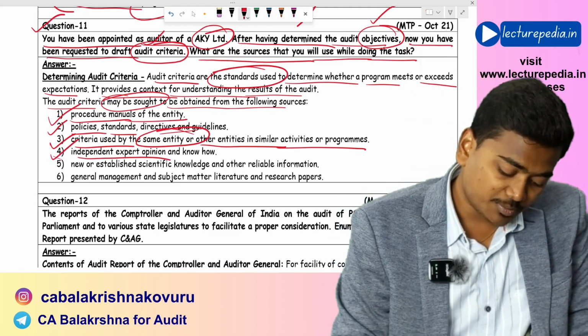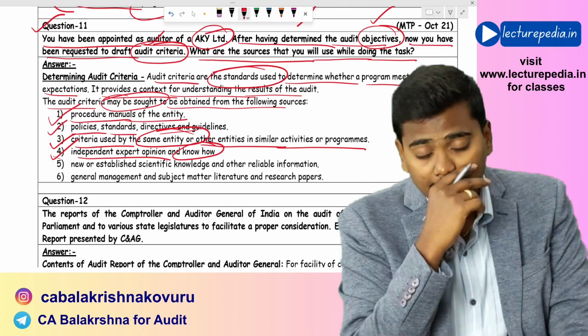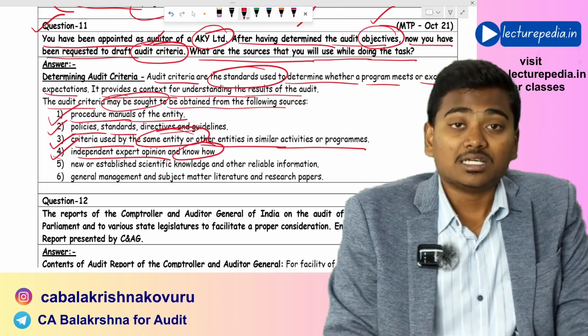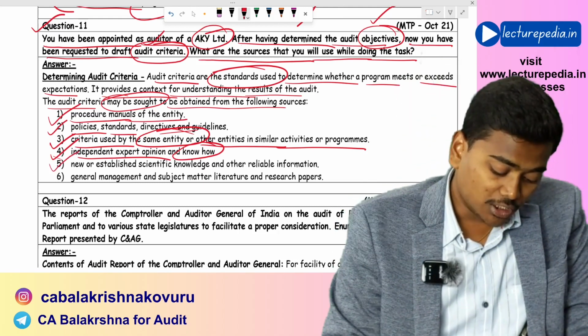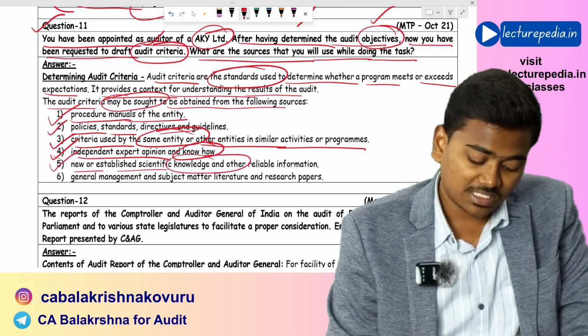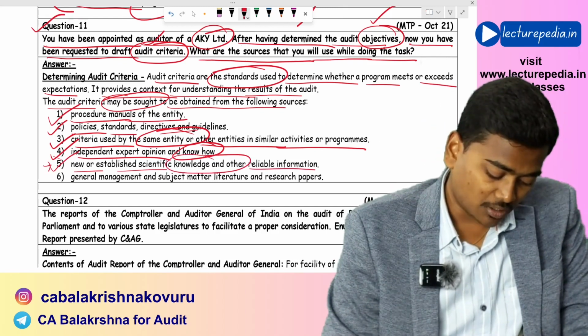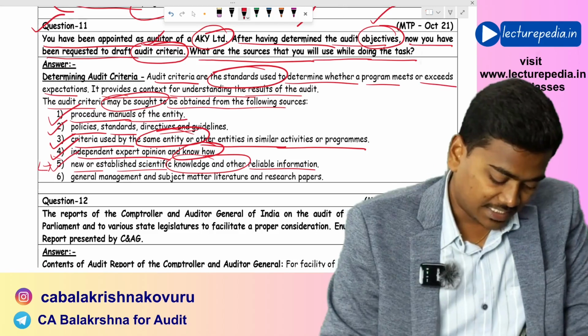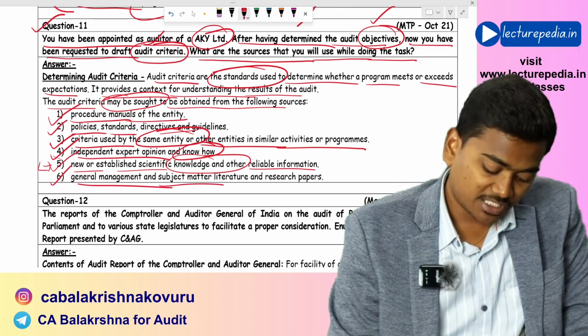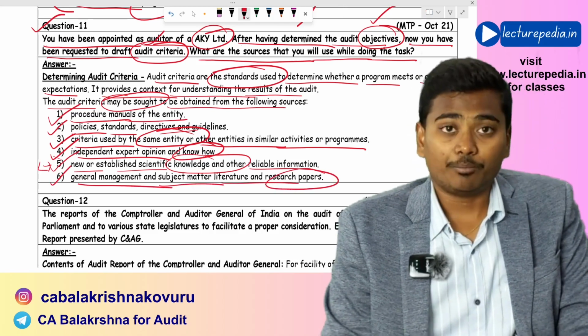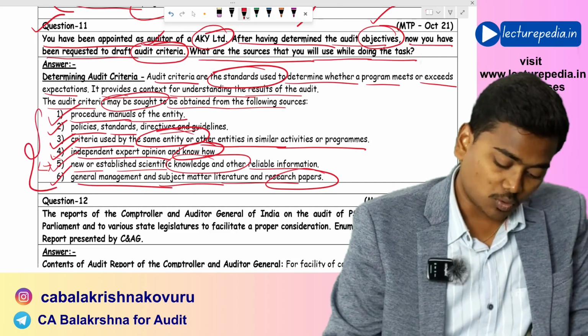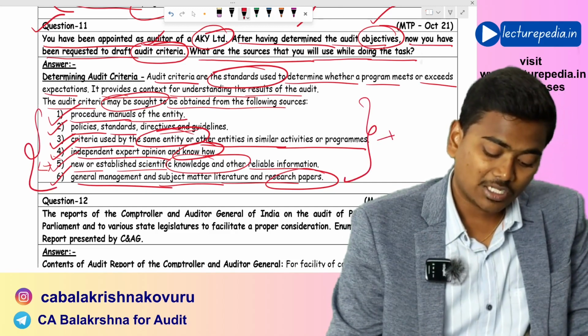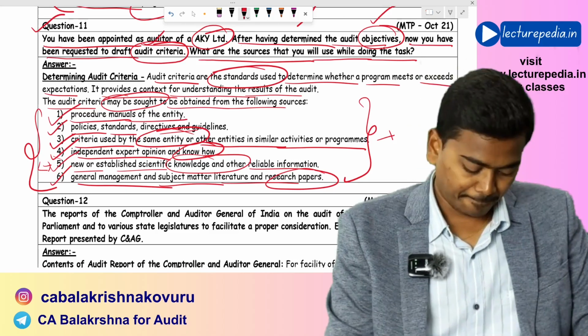Next, independent expert opinion and know-how. You can take independent expert opinion regarding the audit criteria, and new or established scientific knowledge and other reliable information. From this also you can determine the audit criteria, and general management and subject matter literature and research papers. From all these sources, the auditor can gather audit criteria.